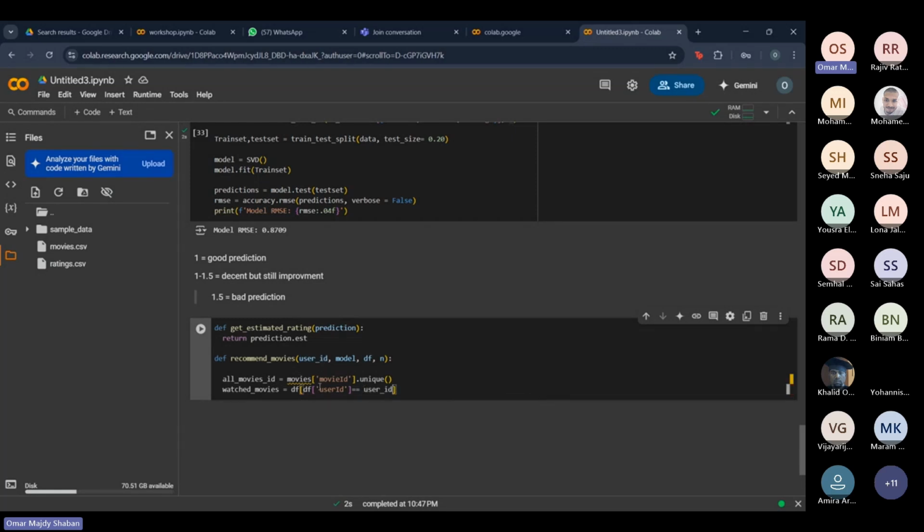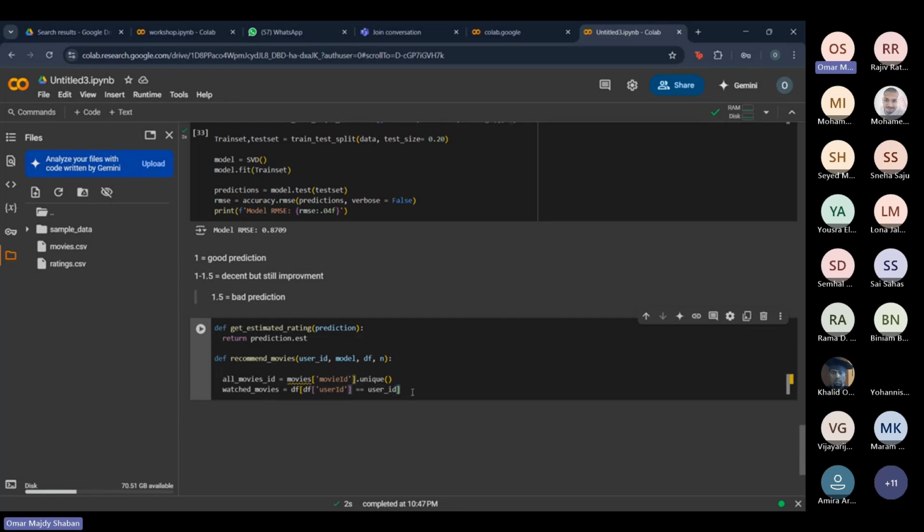So basically, we get all the user IDs in our data set, and we want to see all the ratings our user made. So we're grabbing all the ratings by the user that we want to make a recommendation for.